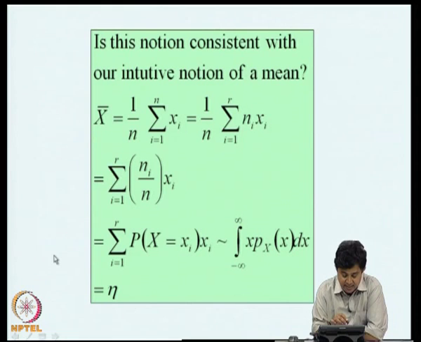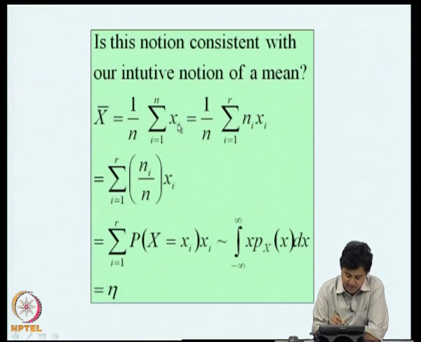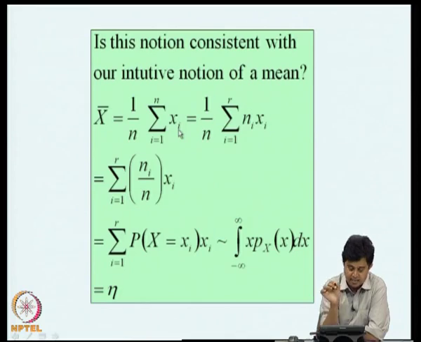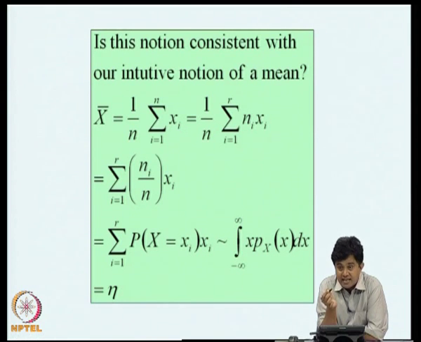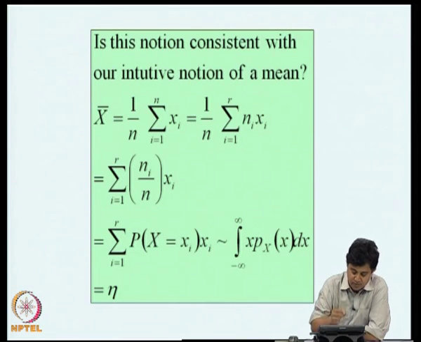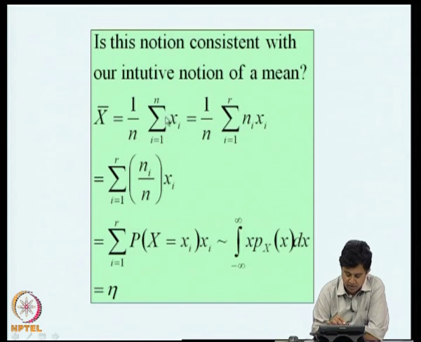The question, as I was saying, is whether this notion is consistent with our intuitive notion of a mean. Suppose you have numbers xi, i equal to 1 to n, x1, x2, x3, xn, and I ask the question, what is the average of x or mean of x? Our intuition would say that you have to add all these numbers and divide by the number of observations, that is the mean of x. We call it x bar.